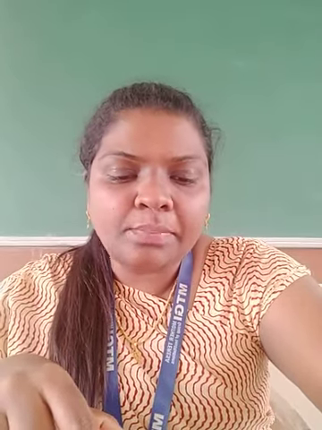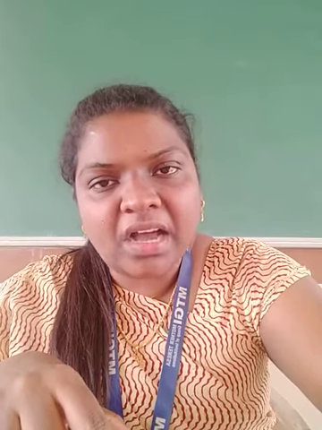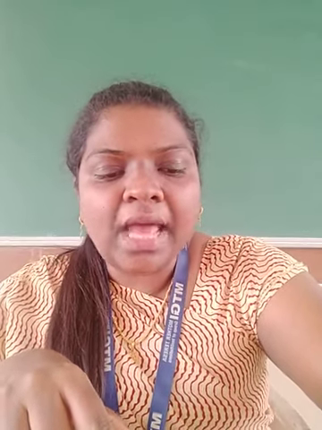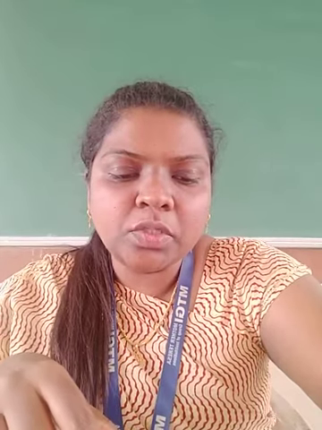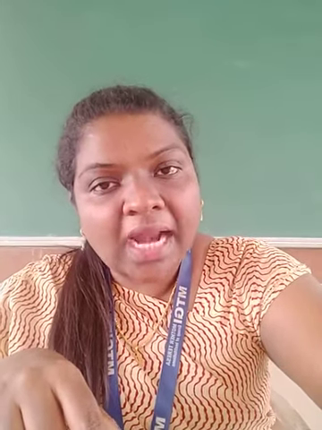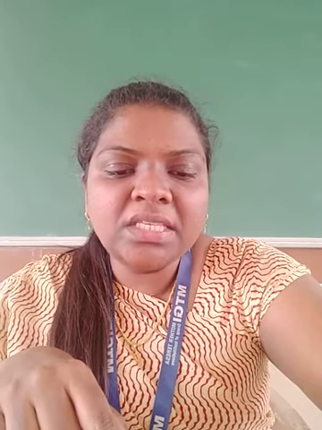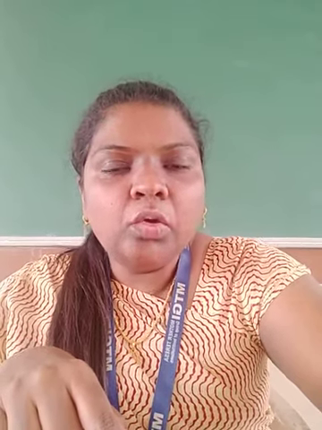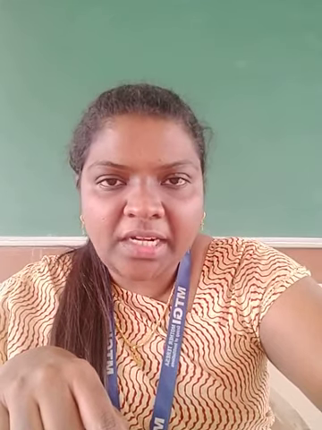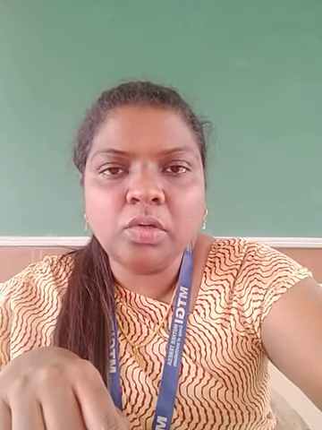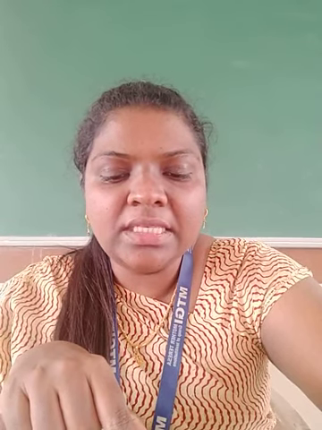Then the internal capsule. A capsule is a covering. The internal capsule is a narrow tract of white matter near the basal ganglia. Many important nerve fibers which pass to and from the brain lie in this narrow tract.